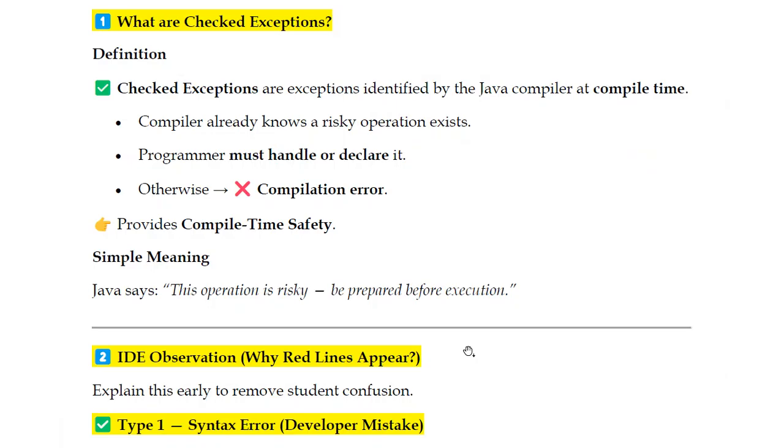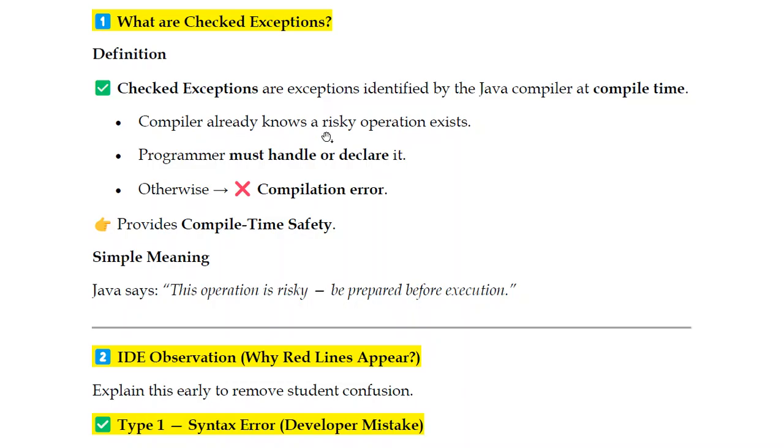In our previous session, we discussed checked exceptions. So in this session, we'll discuss once again what a checked exception is. Afterwards, we'll move on to the interrupted exception. So what is a checked exception? Checked exceptions are exceptions identified by the Java compiler at compile time itself. Mark my word, this is an important thing. Checked exceptions are exceptions identified by the Java compiler at compile time itself, not runtime.